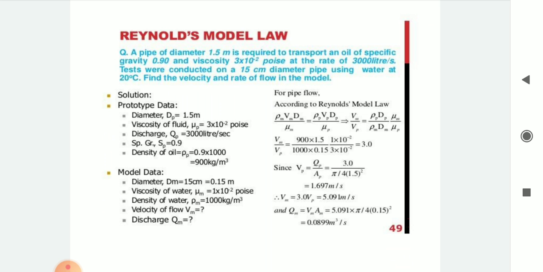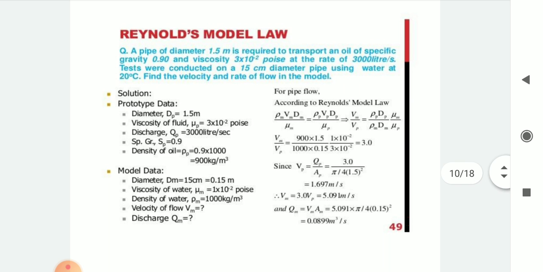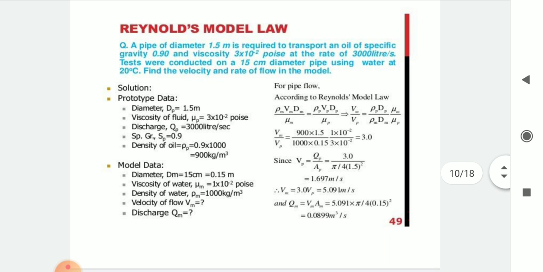Find the velocity and rate of flow in the model. Solution: prototype data and model data have been given. Diameter Dp is equal to 1.5 meter. Viscosity of fluid μp, discharge Qp, specific gravity Sp, and density of oil ρp are given.